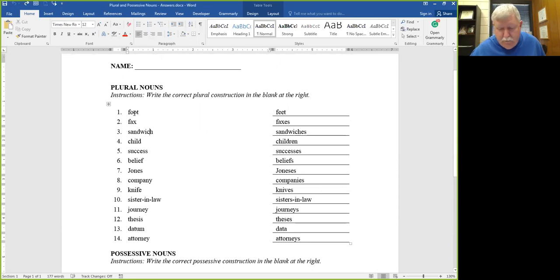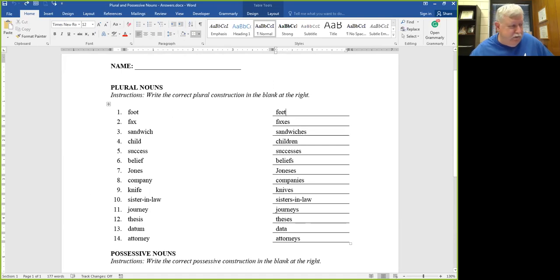If you've downloaded my notes for Chapter 3, you can go through there and find these examples and these answers. But if you have one foot, to make it plural you need to make it feet. If you're not sure, this is called an irregular noun, by the way, because it changes form.